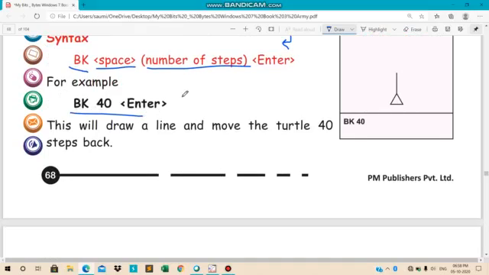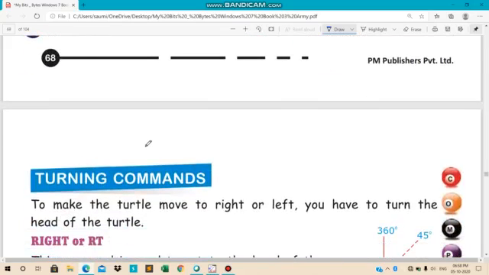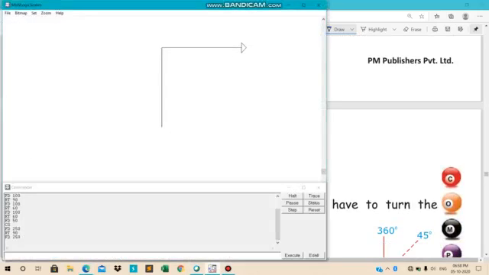BK, यहाँ पे इन्होंने क्या किया? एक example हमें दिया है, that is BK space 40 space enter. This will draw a line and move the turtle 40 steps back. Let us try doing that also.